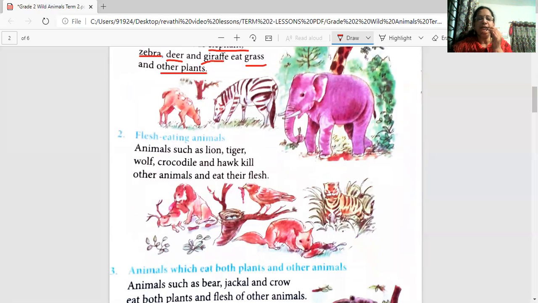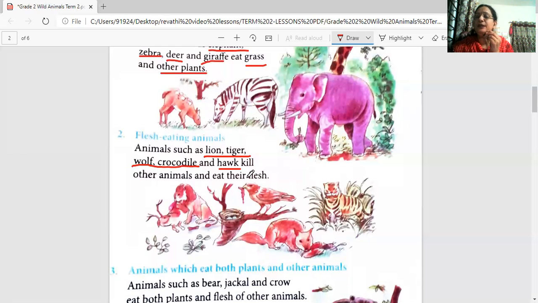Now, animals such as lion, tiger, they eat the flesh of the other animals. So what do we call them? Flesh eating animals. Animals such as lion, tiger, wolf, crocodile, and hawk kill other animals and eat their flesh. So, what kind of animals are they? The lion, the tiger, the wolf, the crocodile, and the hawk. They kill other animals and eat their flesh.